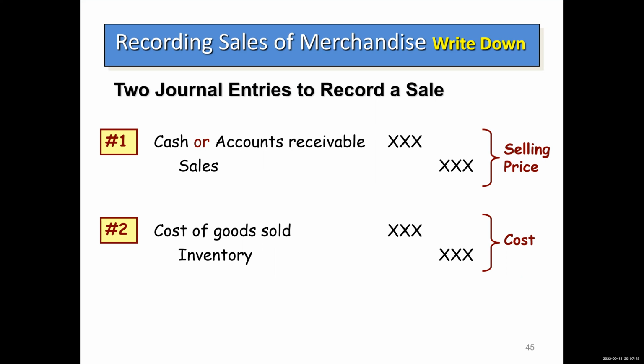When you record a sale or make a sale of merchandise, there's really two parts of an entry, two entries created here. One for the sale and one for the fact that you had to sacrifice your inventory and it becomes cost of goods sold. So let me give you an example of this as you're writing this down. Let's say you're in a grocery store and it's your store, and your customer buys a can of S&W green beans. So you take the green beans and you scan it.